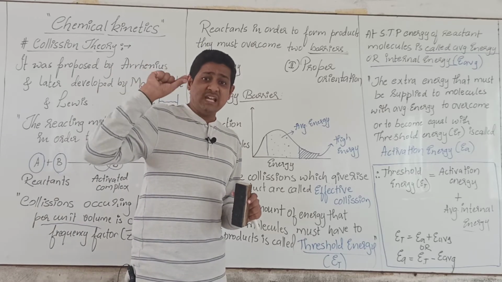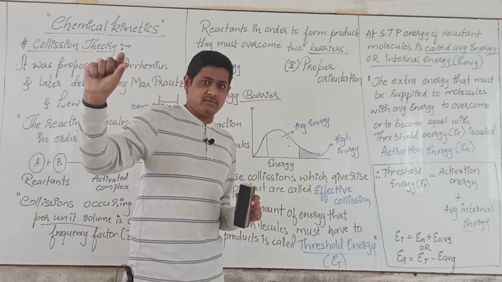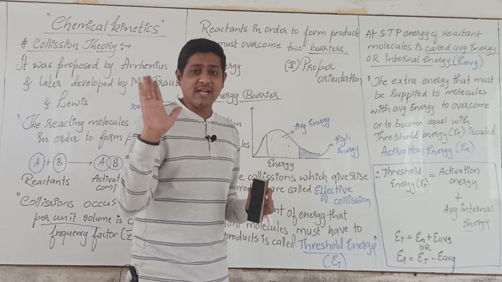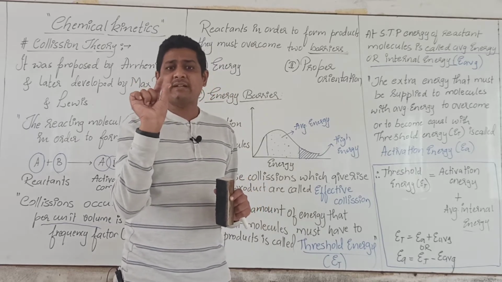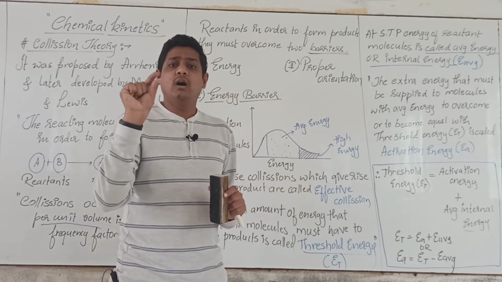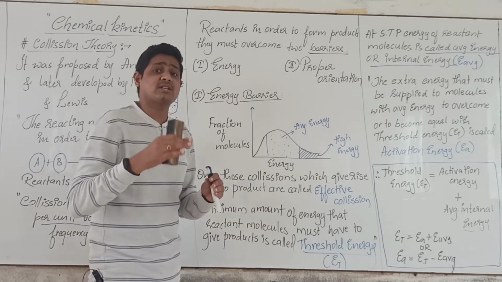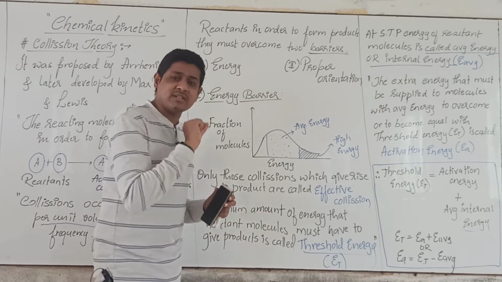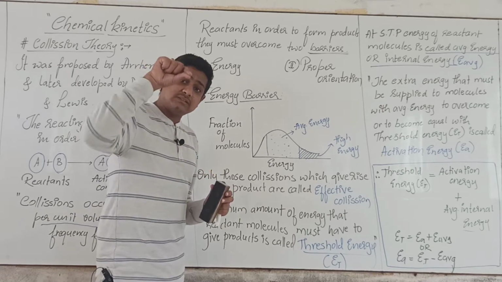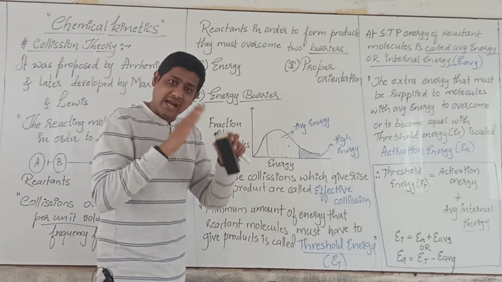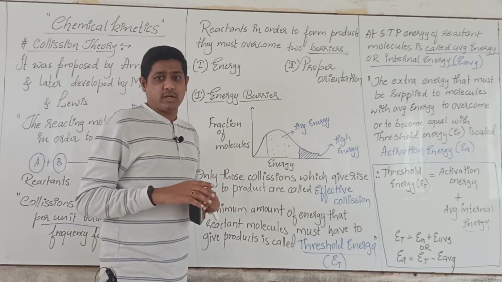Only those reactant molecules which have that minimum energy, when they collide, will give you product.